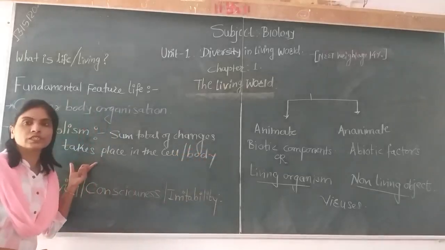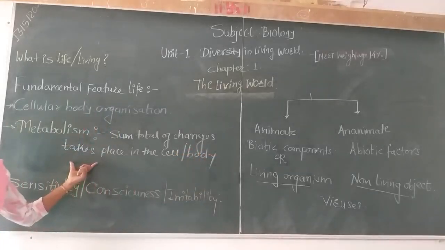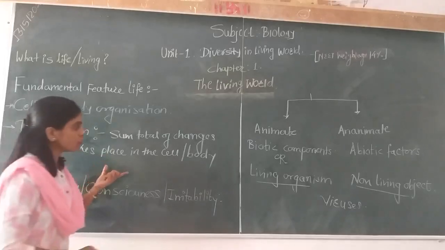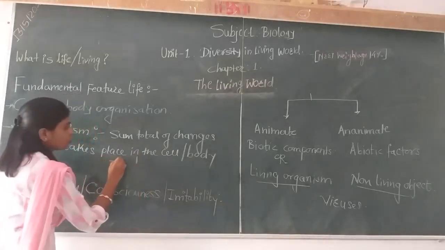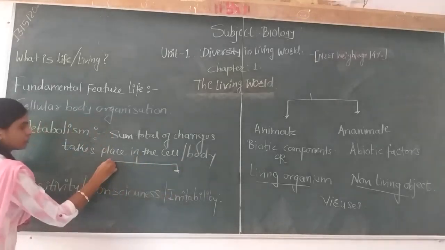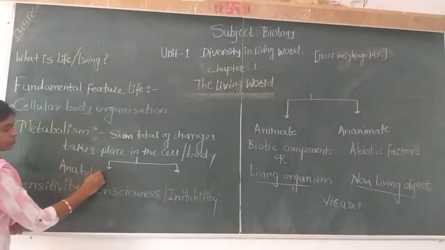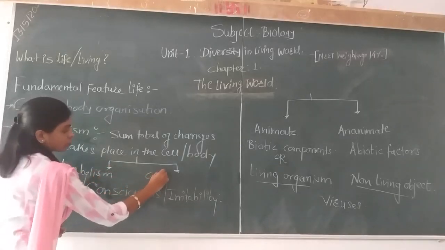It is called metabolism. In a broad sense, metabolism is of two types: anabolism and catabolism.